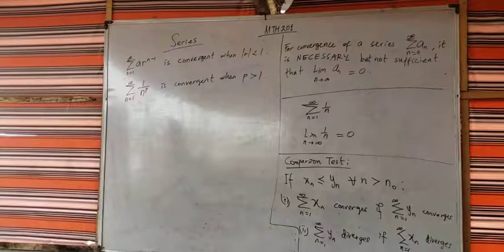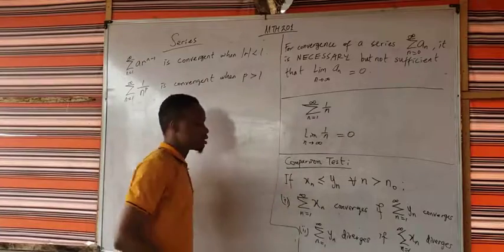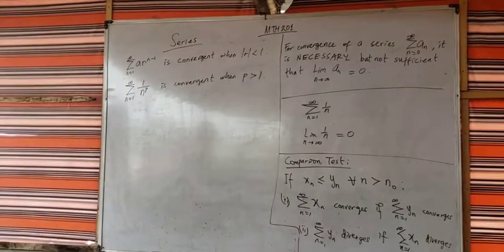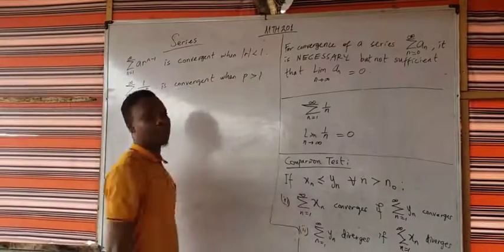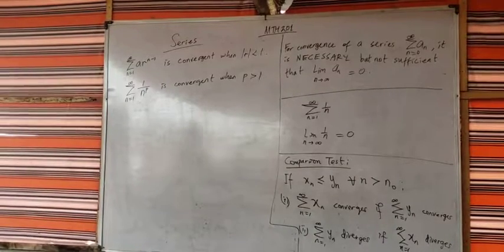What we do in the comparison test is that we are given a series, then we try to find another series that we know is convergent or that we know is divergent. Then we compare its value with this other one, because we want to establish its convergence. If you are able to satisfy any of these conditions, then we can conclude for that particular series its convergence or divergence, as the case may be. So let's see an example on that.